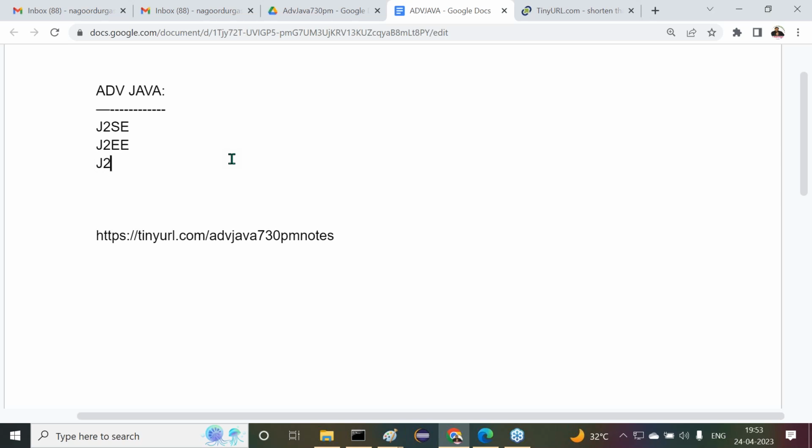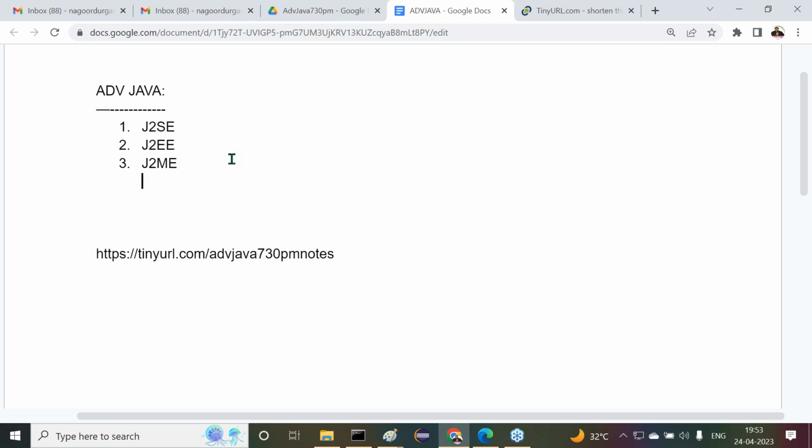Now, you know already Java is available in how many parts? 3 parts, as you know already, right? What are the 3 parts of Java? J2SE, J2EE, J2ME, right? They are the 3 parts inside Java. Out of all these things, J2ME is not required anyway. Leave this one. We have to understand just J2SE and J2EE. Right, they are the 3 parts.